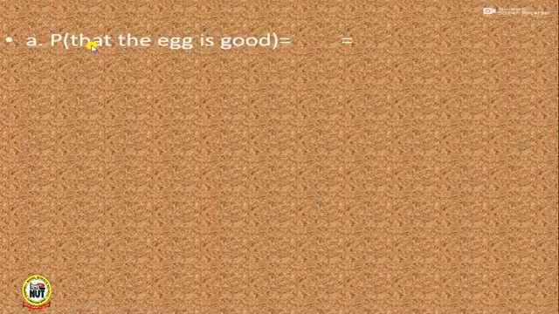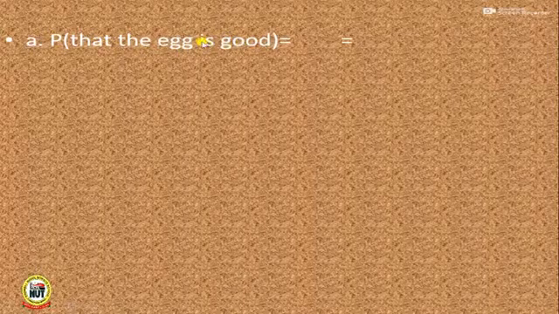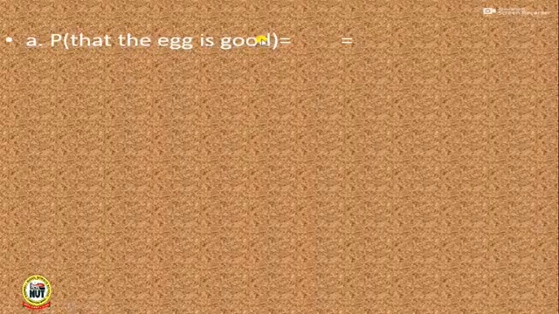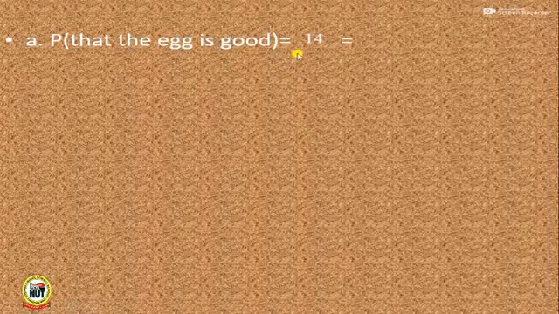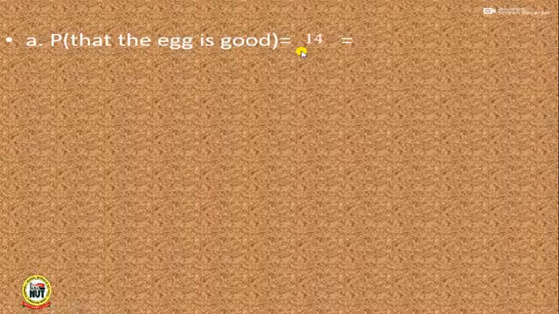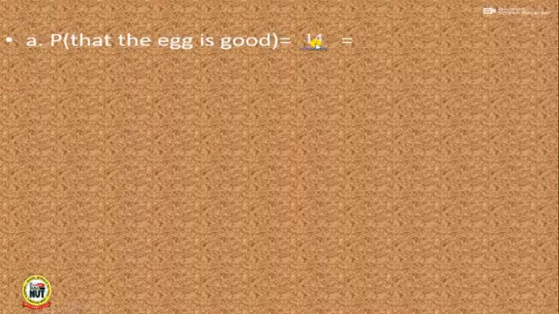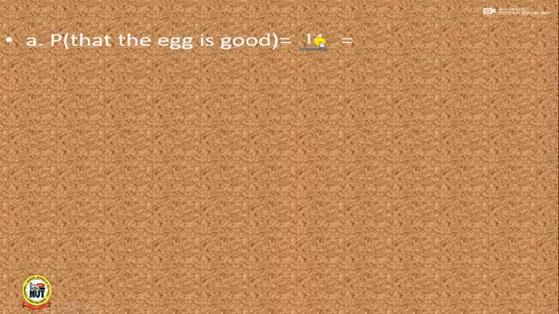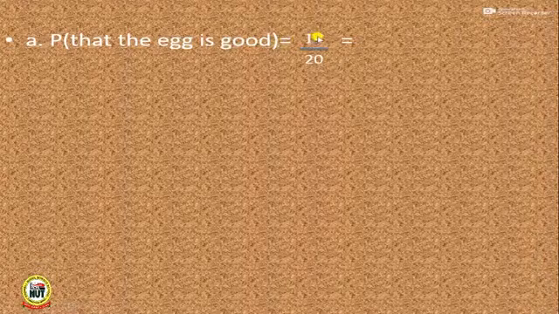So, A, probability that the egg is good. This P here stands for probability. This is how we write probability. To write P, then in brackets, whatsoever thing you ask to look for. So, probability that the egg is good will be equal to 14, because the total number of eggs which are good in the basket is 14, all over total number of eggs in the basket. So what it means here is that 14 eggs are good in a total of 20 eggs.